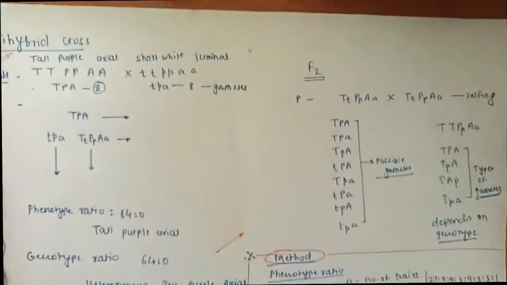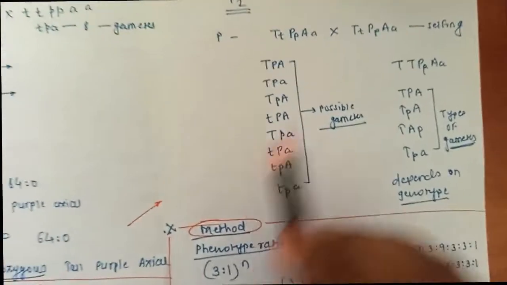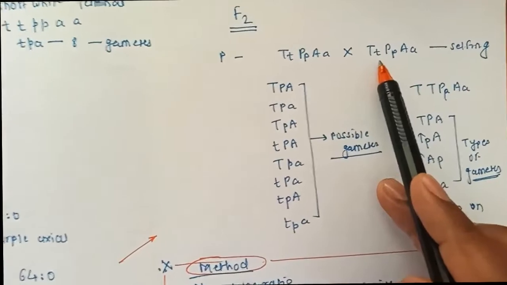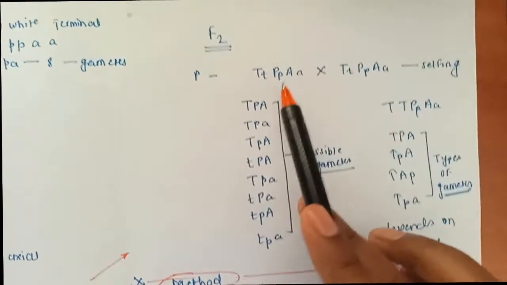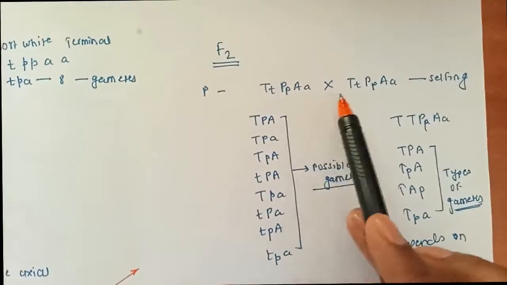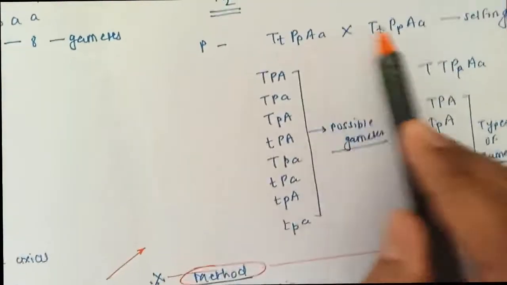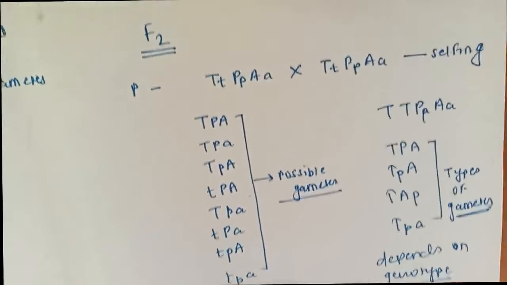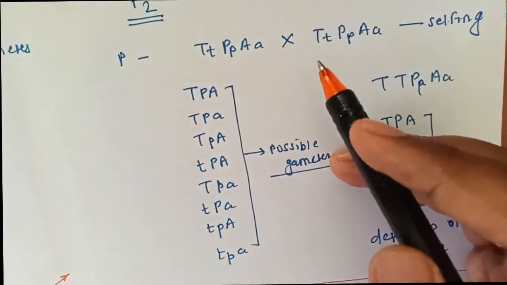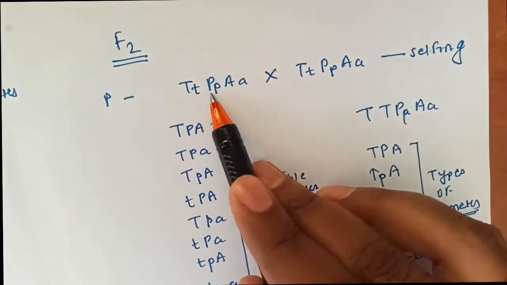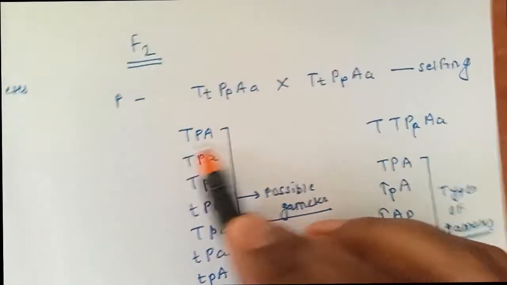In the F2, the second filial generation, we know that we'll do the selfing between the offspring that we observed at the end of the first filial generation. This we have to now cross. So the possibility of forming the gametes is capital T, capital P, capital A, because 3 we have to consider.